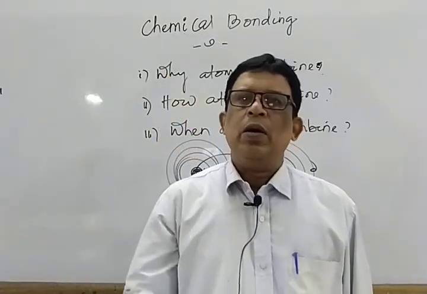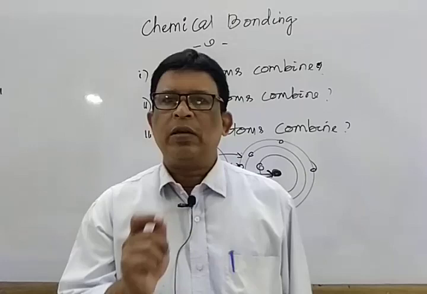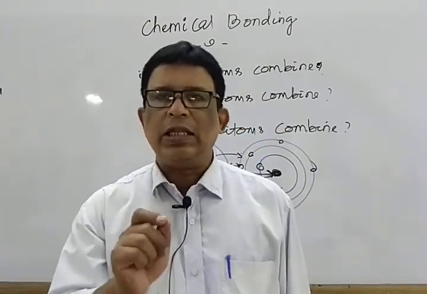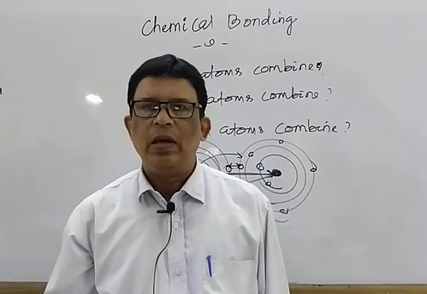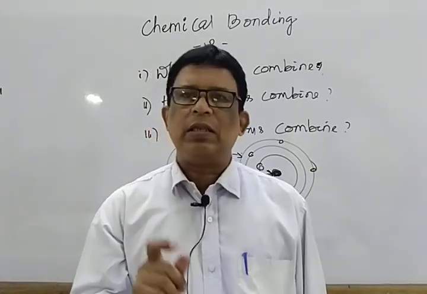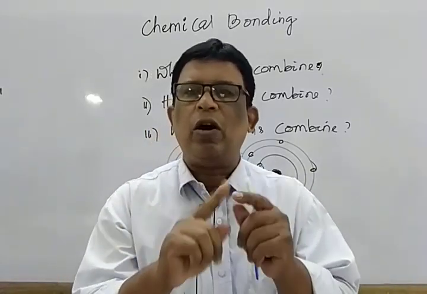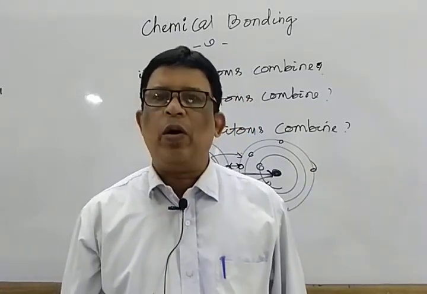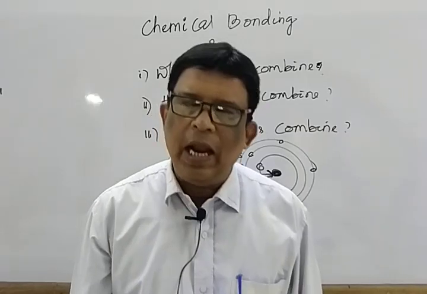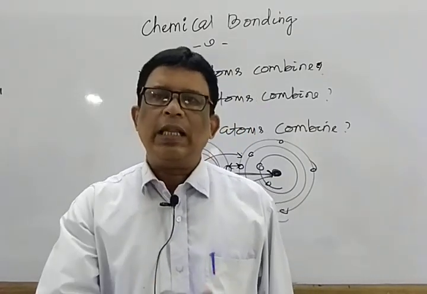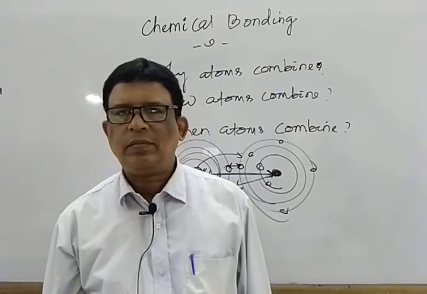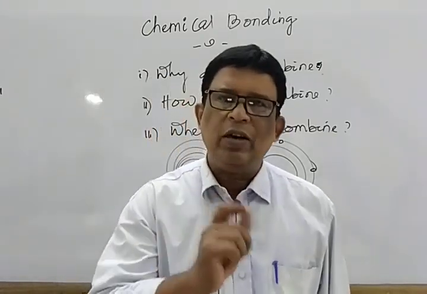That means one atom when loses resulting in the formation of cation, another atom when gains resulting in the formation of anion, and the Coulombic forces which bind together the oppositely charged ions forming a molecule. That type of bond is known as electrovalent bond or ionic bond, and that compound formed is known as ionic bonded compound.